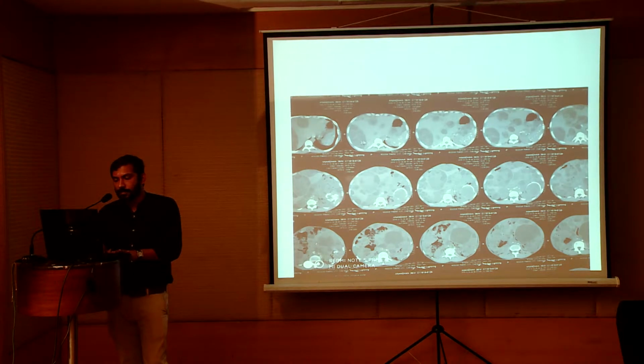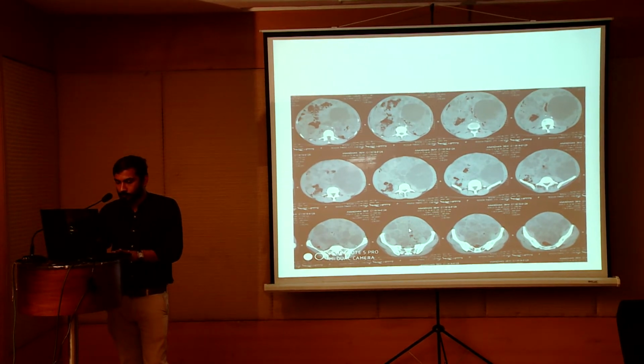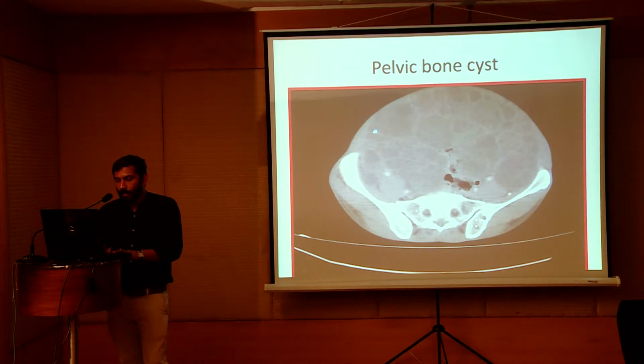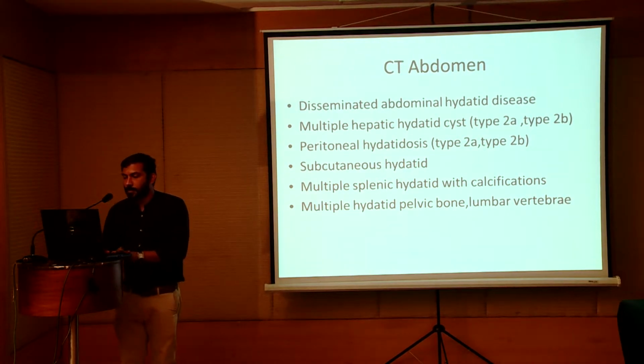This CT cut is showing a splenic cyst with calcifications, and there are multiple intra-abdominal peritoneal and mesenteric cysts. This is showing a large diffuse CE2, CE1 cyst in the pelvic area, and this is a CT showing a pelvic bone cyst. There were also cysts in the lumbar vertebra. This is the CT abdomen report.